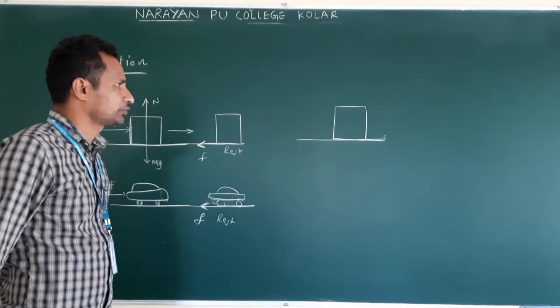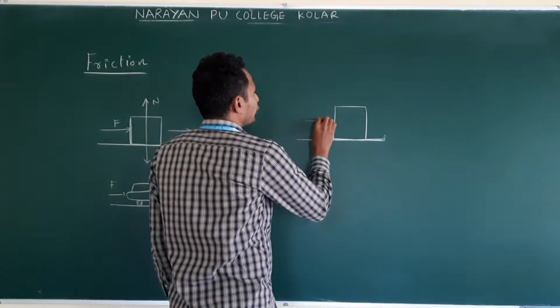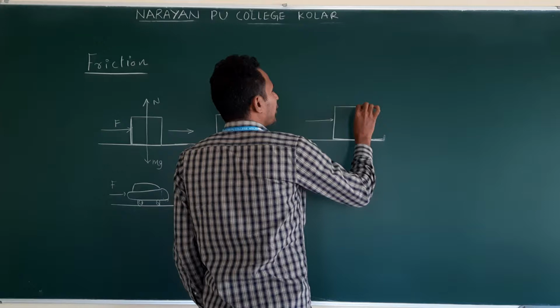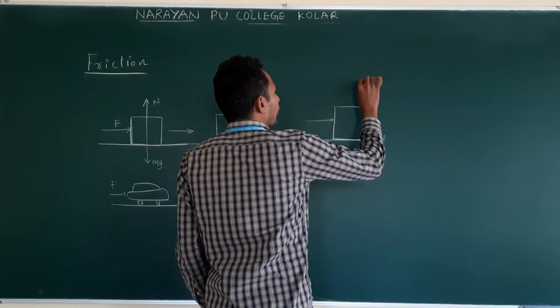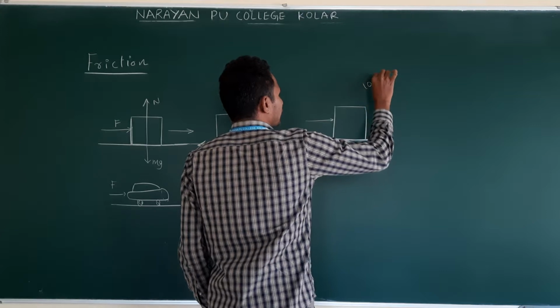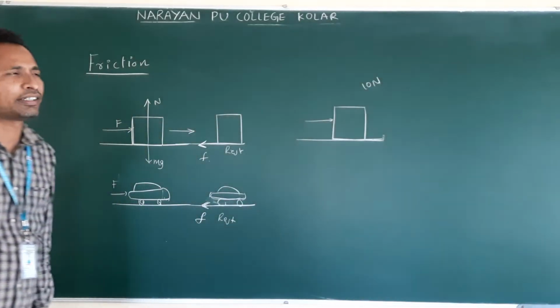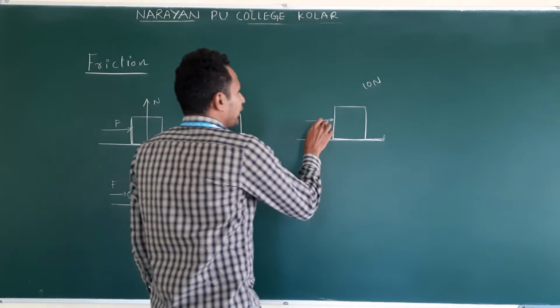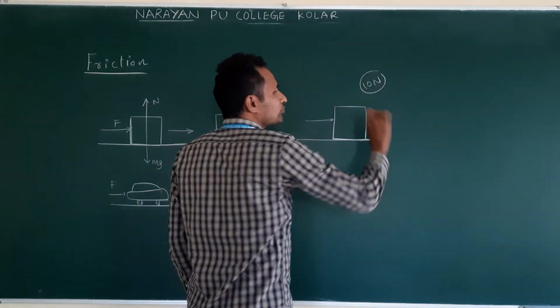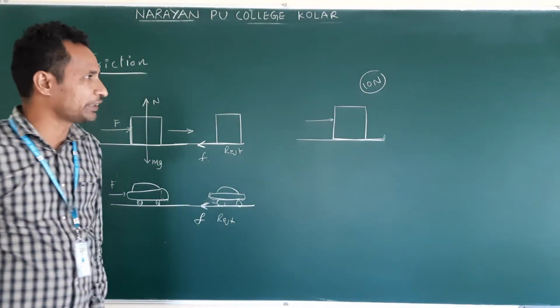Okay, we are applying the force. Suppose, as an assumption, this object can move when we apply, let us say, 10 newtons. So when I apply the 10 newtons, this can move. But this is only an assumption. I am just assuming that.